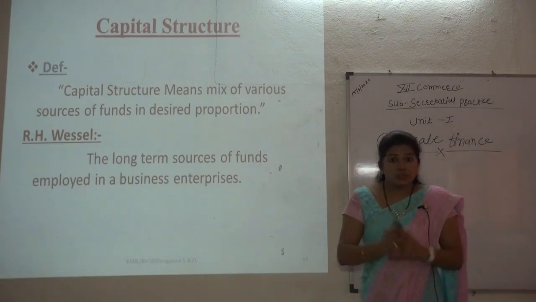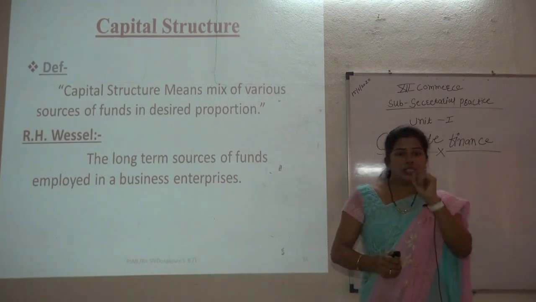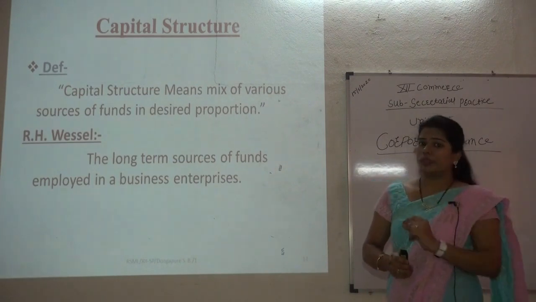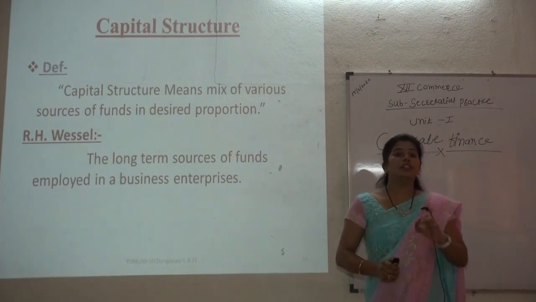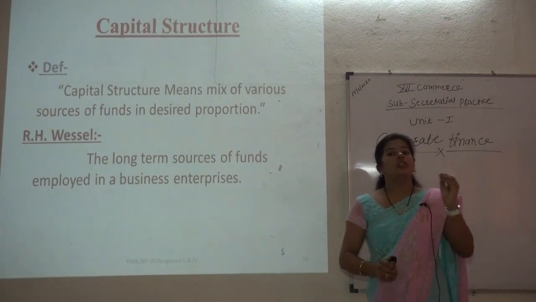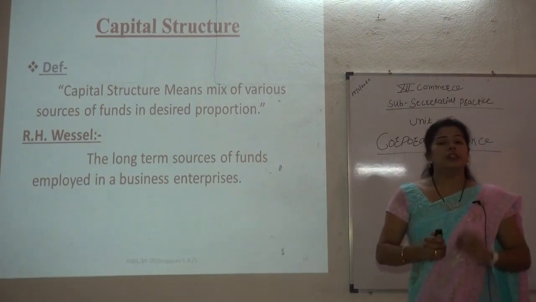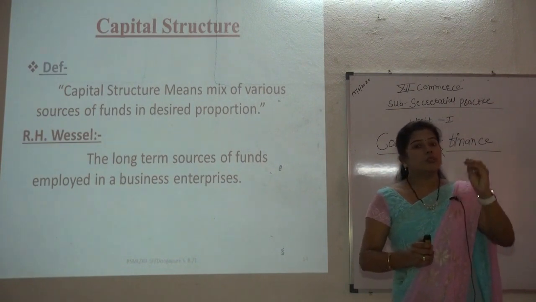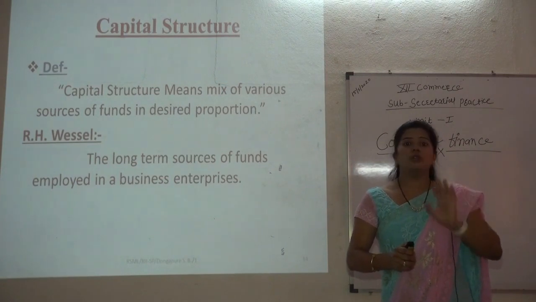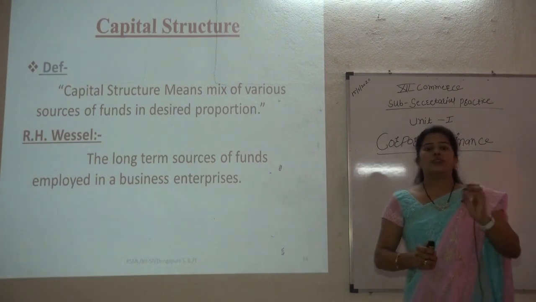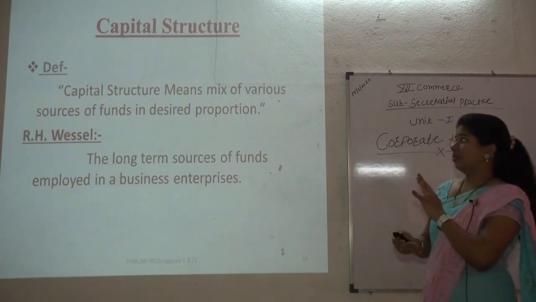It is a combination of two capitals: the first is the equity capital, which is called owned capital, and the second is the debt capital. The owned capital includes share capital and free reserves and surpluses, and the debt capital includes borrowed capital, debentures, bonds and bank loans. So it is a proper combination of this capital structure.